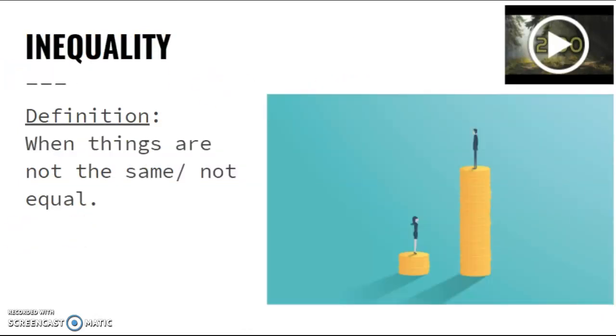Then we have inequality, when things are not equal or not the same. As the picture shows, you have one person with a bunch of money and another person with less money. Maybe inequalities are the strongest when people do the same work, but they're paid less based off of things like race or gender, or they live in the same neighborhoods, but they're treated differently. Those are all examples of inequality.